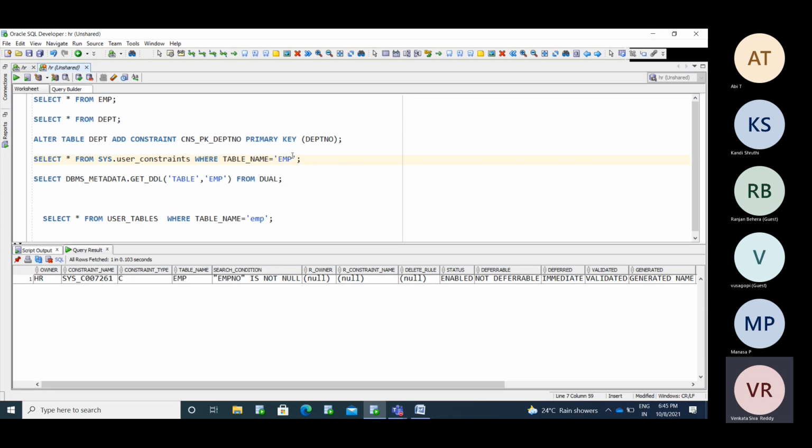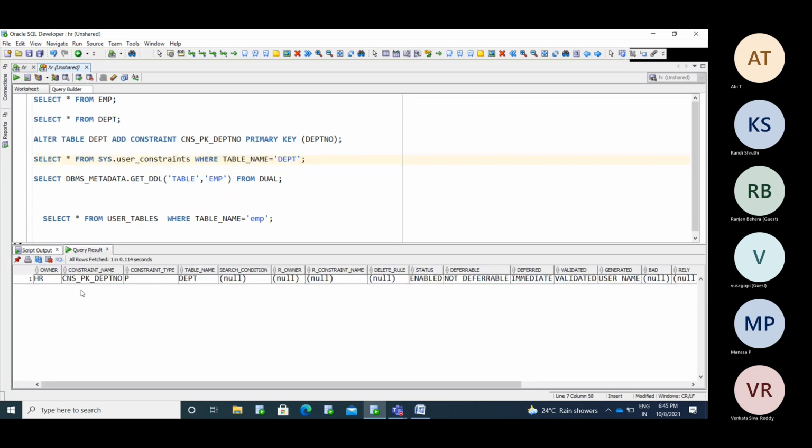So we created the DEPT table, and for the DEPT table we added some constraint here. See for the DEPT table first. I have provided my name, and my name is showing in the constraint name place. I provided the constraint name in capital letters and it is showing for you.